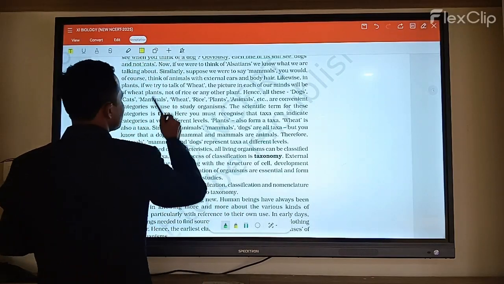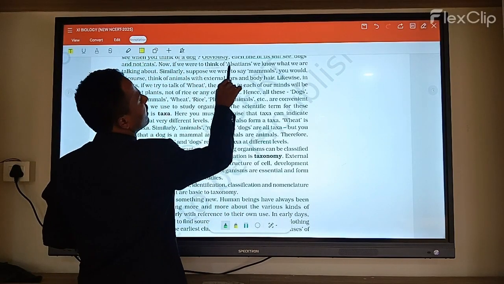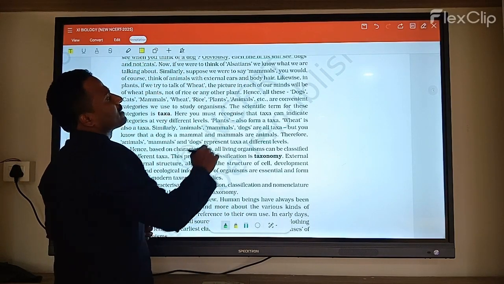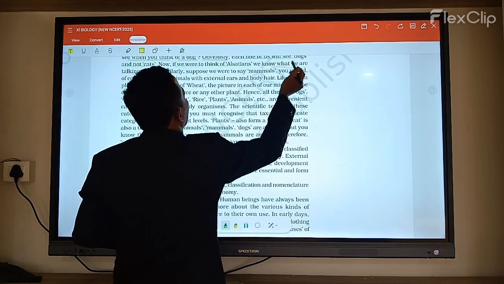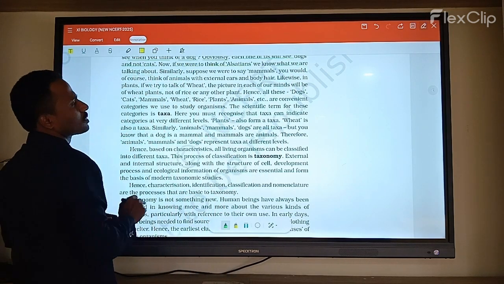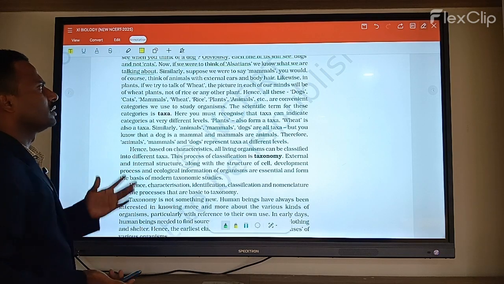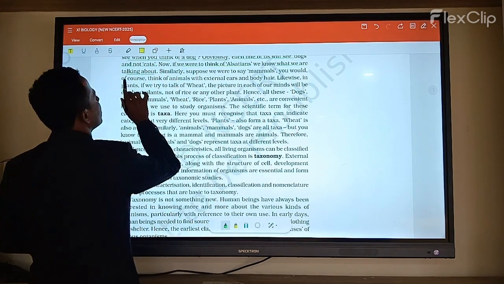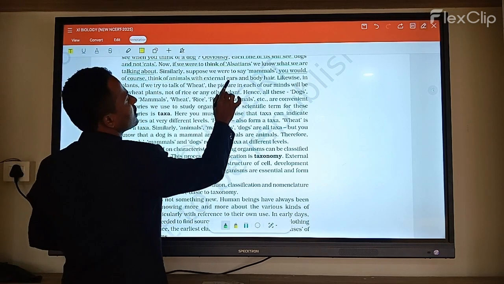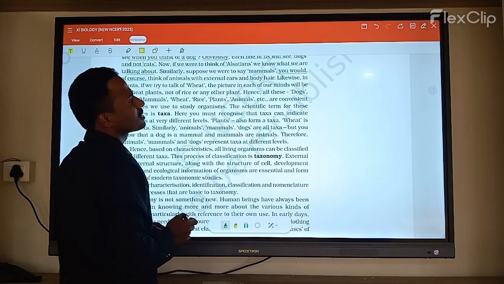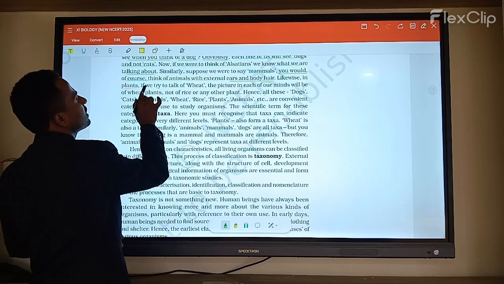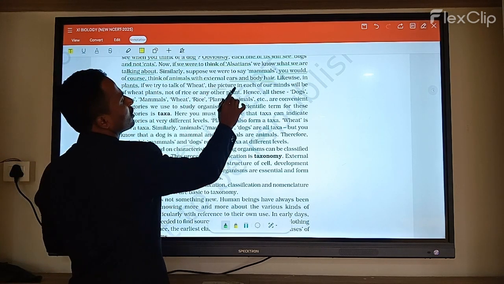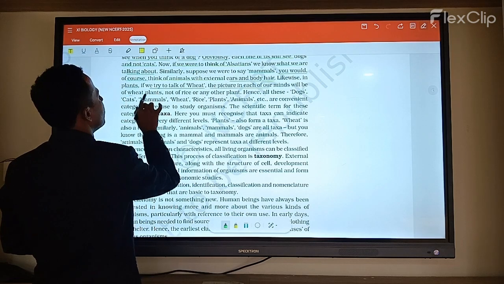Now, if we think about amphibians or mammals, we know what we are thinking about. Likewise in plants, when we talk about wheat in particular, we think of wheat plants.